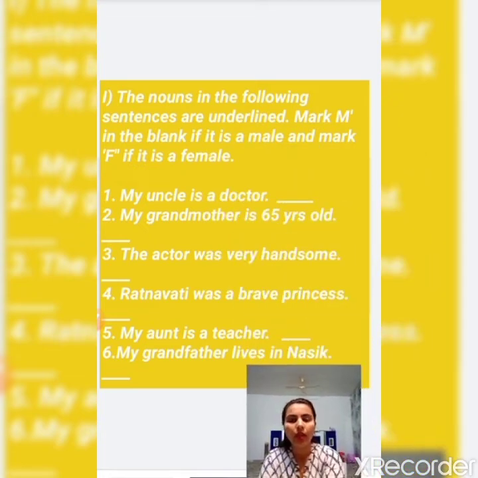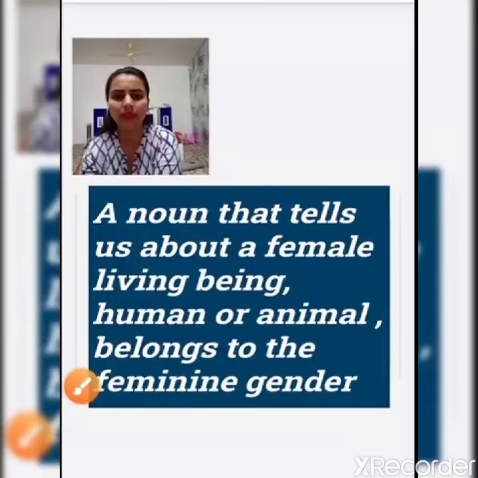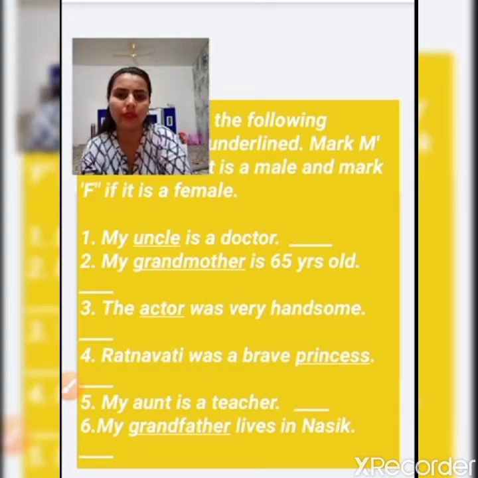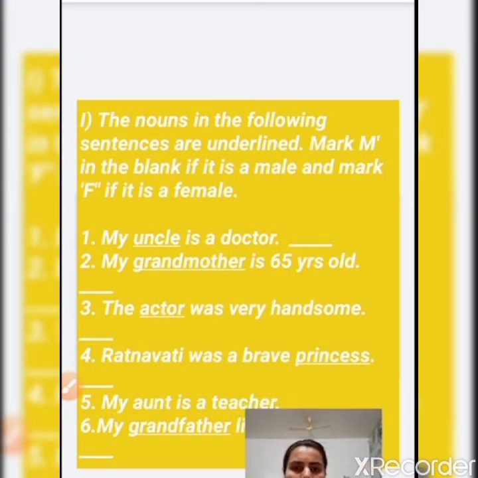See, the nouns in the following sentences are underlined. Mark M in the blank if it is a male and mark F if it is a female. What you have to mark? You have to mark M if the underlined word shows you about a masculine gender, that means about a male, and write F if the underlined word shows you about a feminine gender, that means a female.